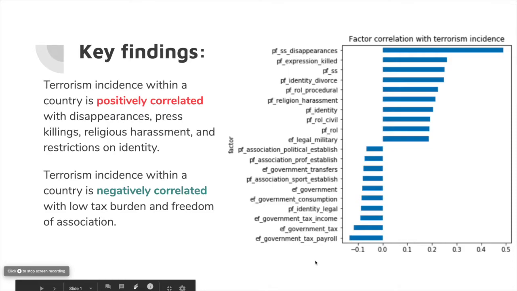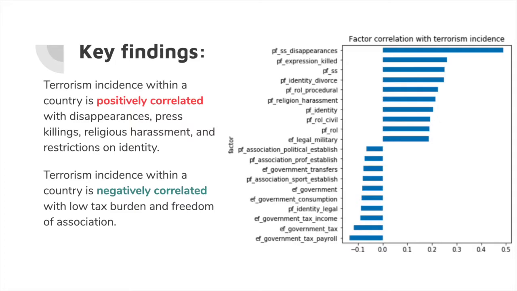So for our project, we looked at the relationship between terrorism incidents and a number of different human freedom indicators, so economic freedom and personal freedom. What we found was that the indicators that are most positively correlated with terrorism, as in a high presence of these indicators also means a likely high presence of terrorism, were disappearances, press killings, religious harassment, and restrictions on freedom of identity. So that would be, for example, gender identity or sexual identity. In countries where those are more restrictive, we tend to see a higher incidence of terrorism.